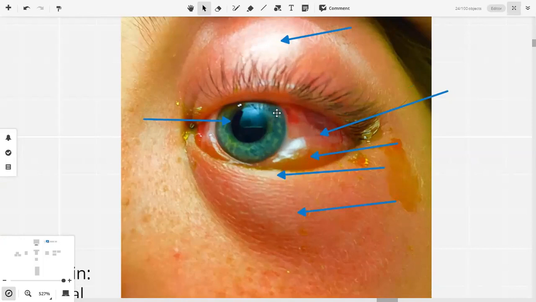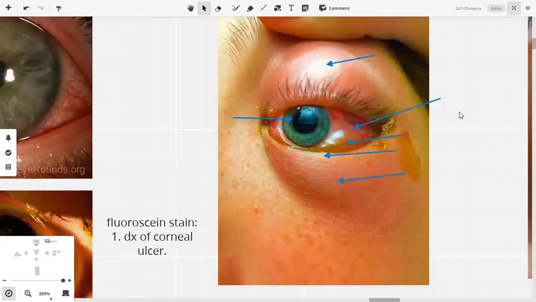There is compression and pressure on the optic nerve. If the optic nerve is pressed, it is not able to convey the signals back to the brain. The brain perceives that there is no light coming, so it sends signals for mydriasis, for pupillary dilation. That is why the pupil is dilated in orbital cellulitis.